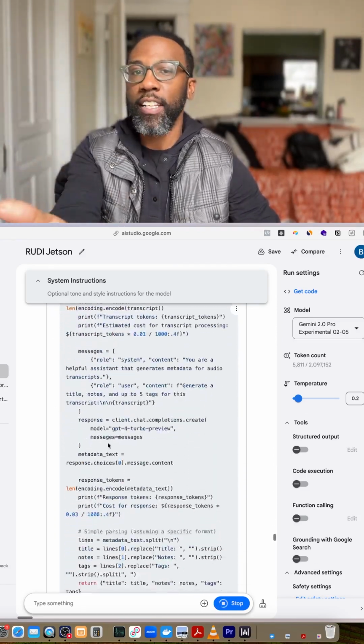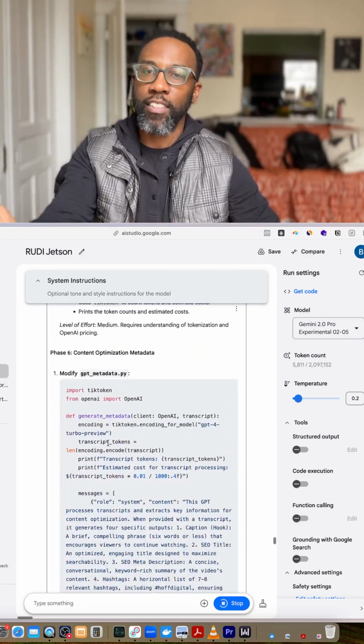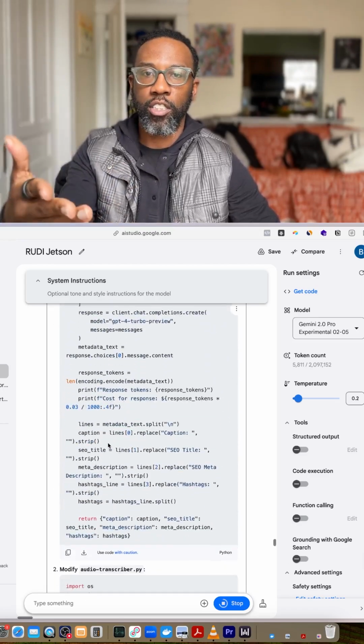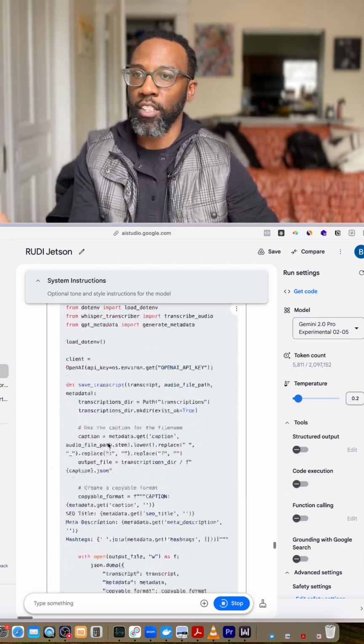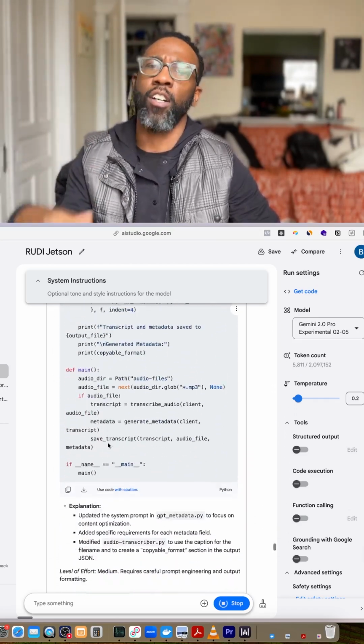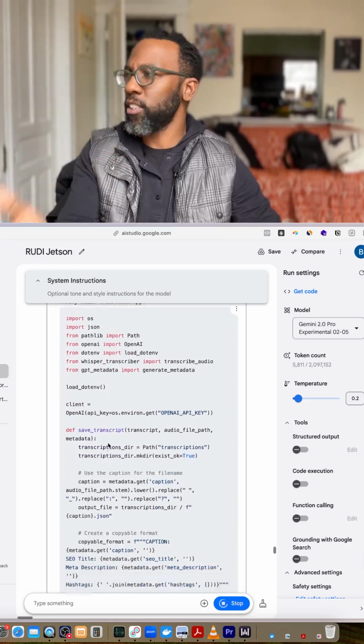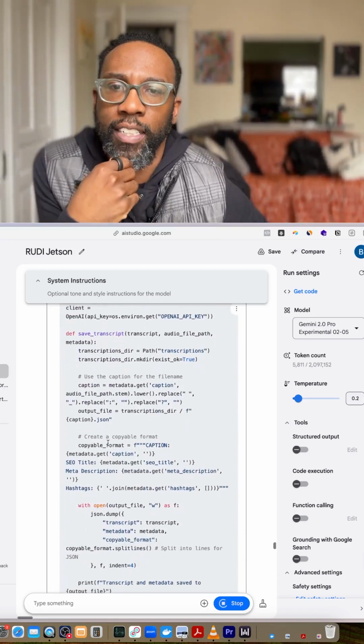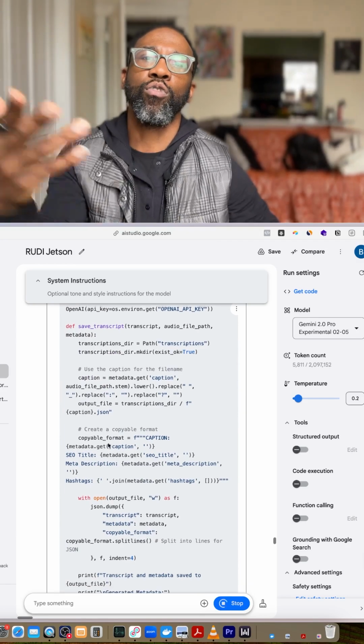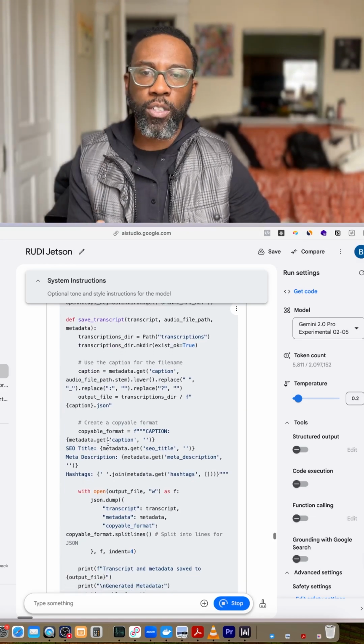I didn't write any of this code, but I'm not sending this to production either. I'm literally just going to use this internally, and I may continue building on it and getting more efficient. But here's a great example of how you can use generative AI to do software development. Let me know what you guys think about that.